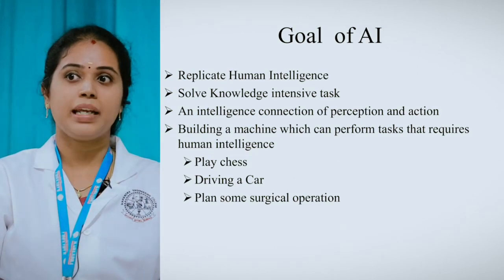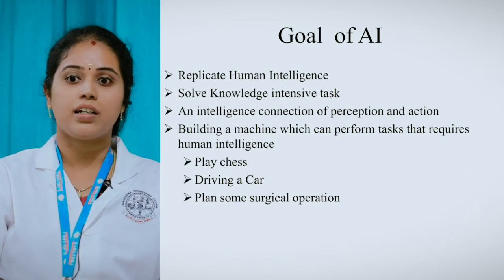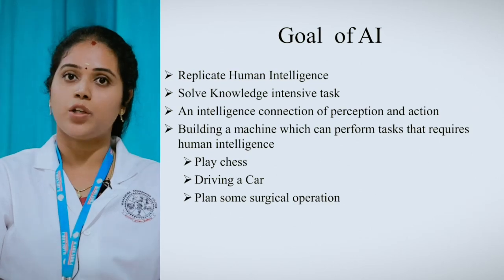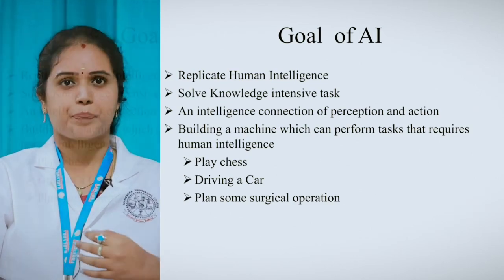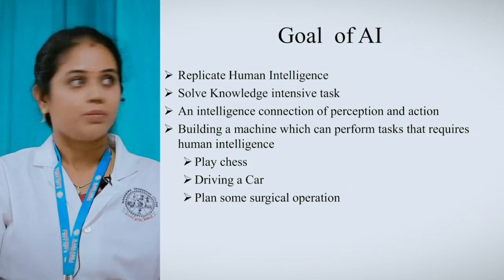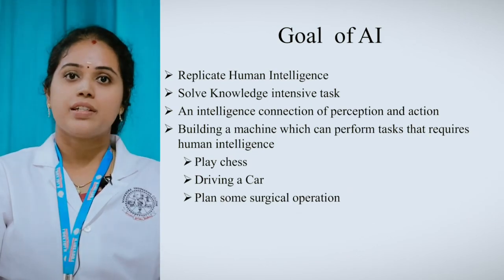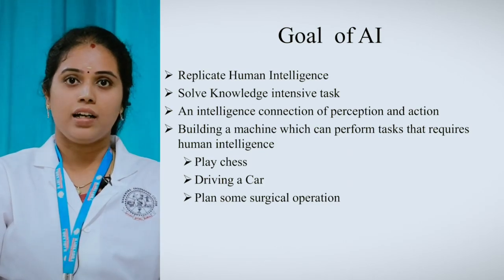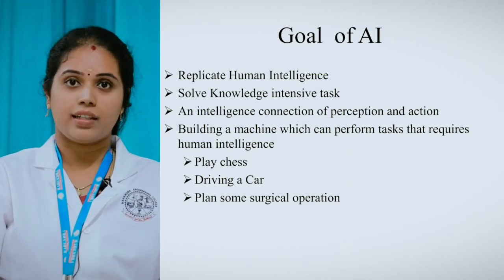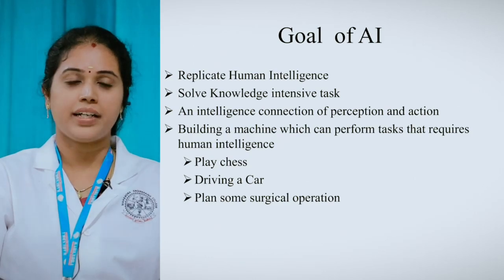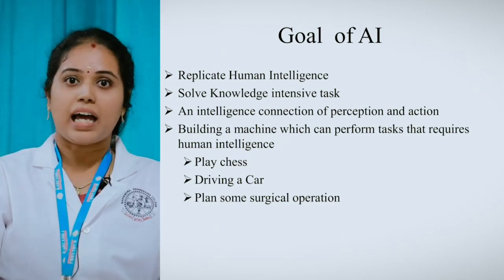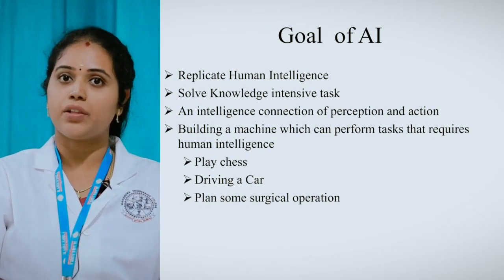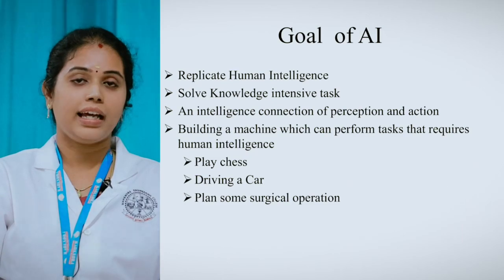Then surgical operation. In the medicine field, artificial intelligence plays a major role, right? So the machine can do some surgical operations. The second one is driving a car. Driving a car by a human is a common thing, but a machine can also drive a car. The self-driving car is also possible, right? Based upon the traffic condition of the road, it can automatically increase or decrease the speed of the vehicle. That is also done with the help of AI.